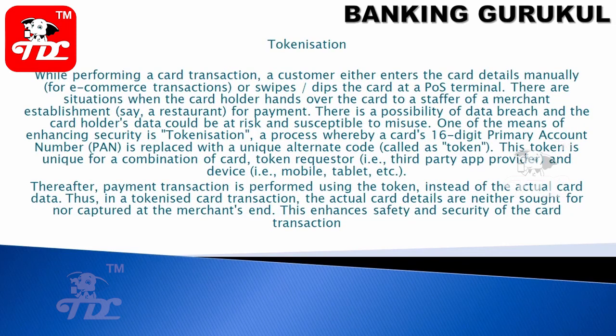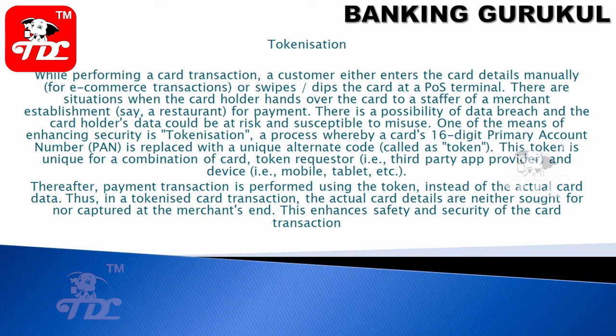Tokenization. While performing a card transaction, the customer either enters the card details manually or dips the card in a POS terminal. There are situations where cardholders hand over the card to strangers at a merchant establishment for the payment. In those situations, normally the card will be given to the merchant for swiping. So instead of sending the cardholder information, we will send the token information.